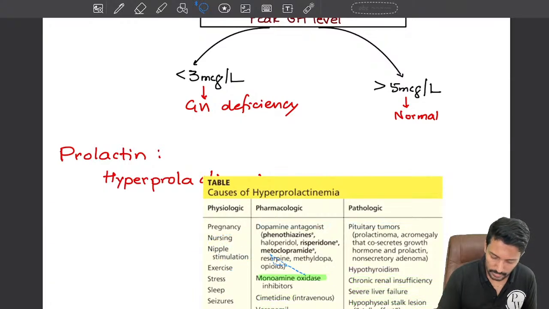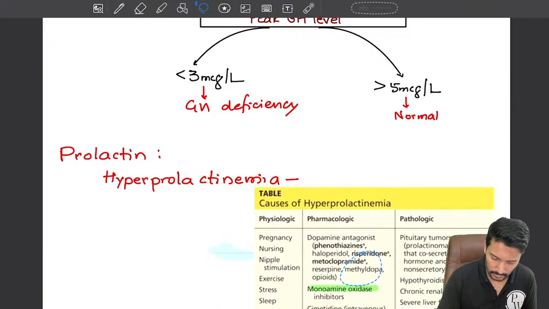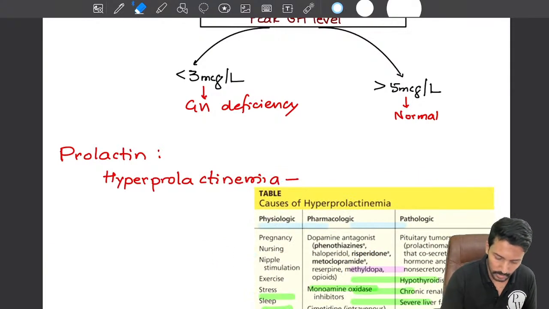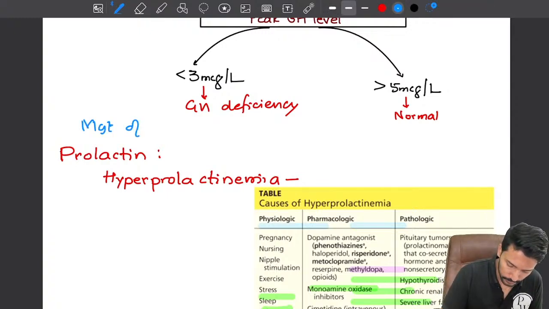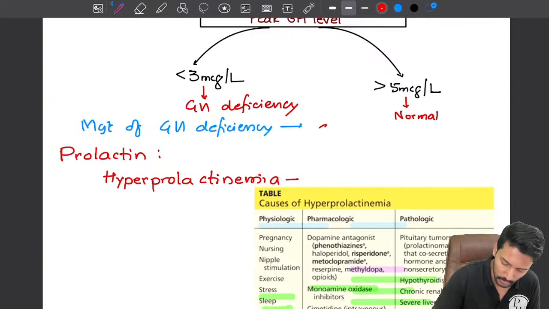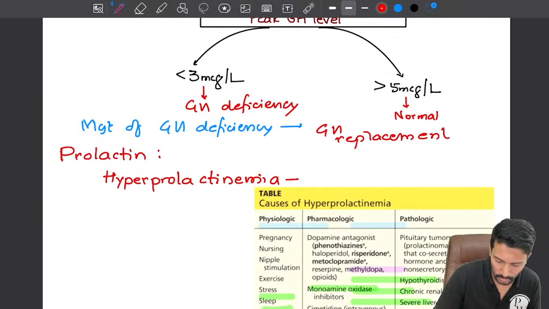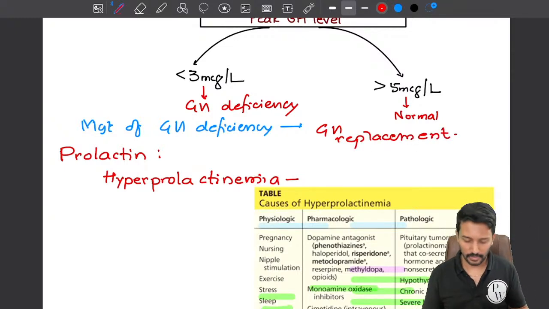So we have to recognize that for the management of these cases, the only treatment is growth hormone replacement, right? So management of GH deficiency is growth hormone replacement. These patients will require subcutaneous injections of growth hormone. Okay, anyway, growth hormone is also abused by gym goers and fitness enthusiasts.